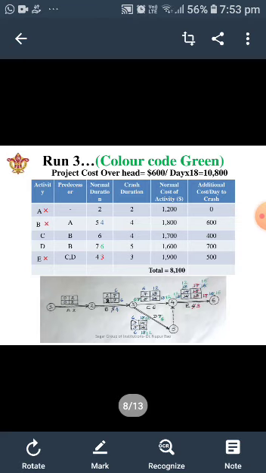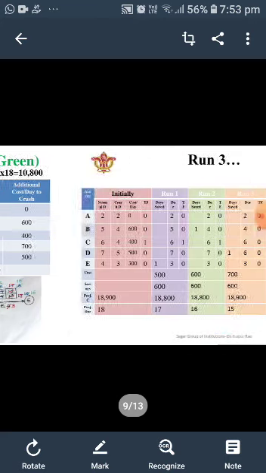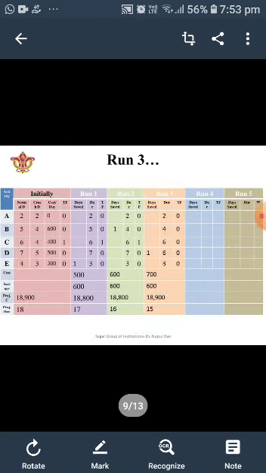So the additional cost incurred is $700, and so we come to the table, we find that the additional cost incurred is 700. The savings which we have made on overhead cost is $600. So the net is an increase of $100, which makes it $18,900. And so we have reduced our project duration by 3 days.